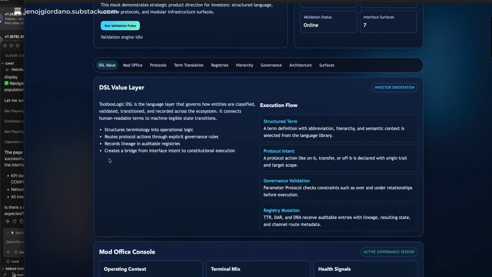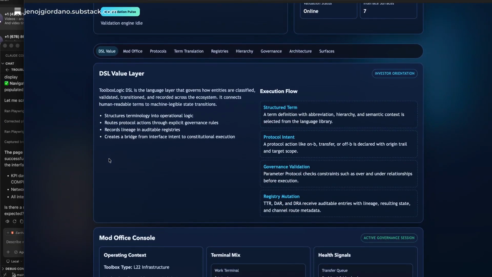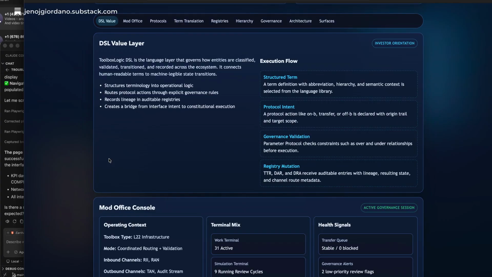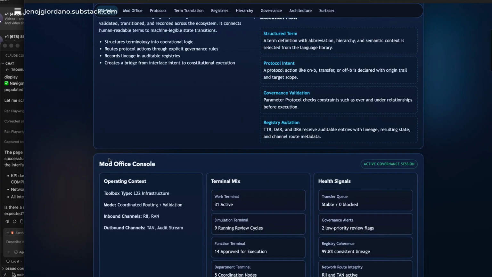Let's just put it like this: it transforms the way computers can communicate with infrastructure. Being that I'm able to digitize and taxonomize and digital twin anything I want, tangible assets, intangible assets,